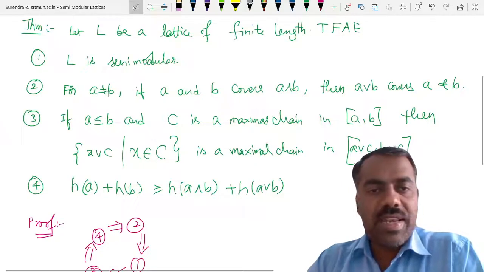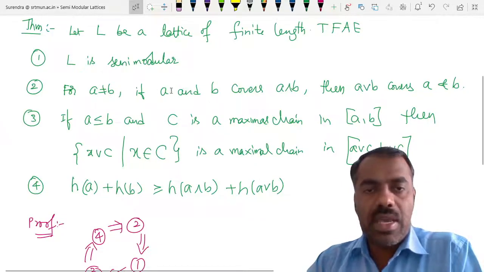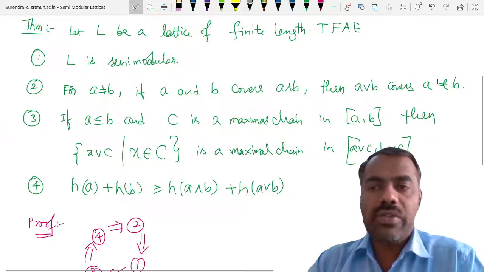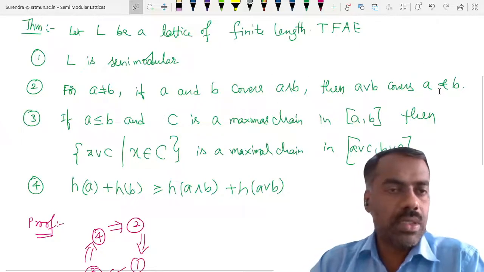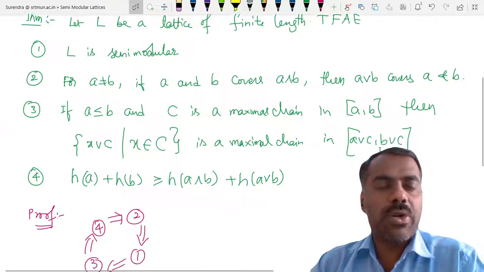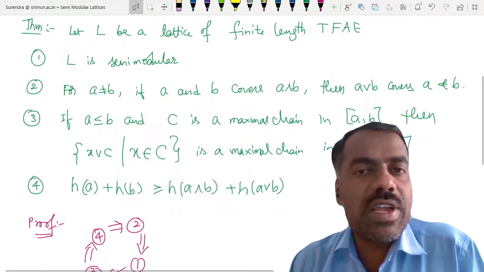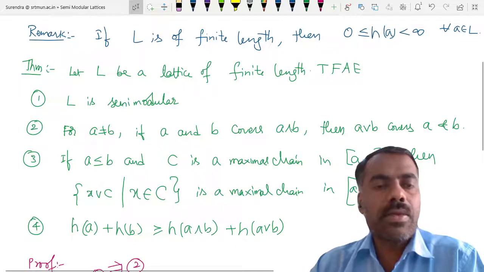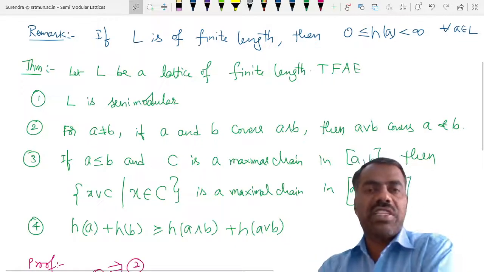Whenever you have two different elements, and two elements cover their meet, then the join also covers the individual elements. And we want to show that L is semi-modular. What is meant by showing that L is semi-modular? What is the definition of semi-modular?